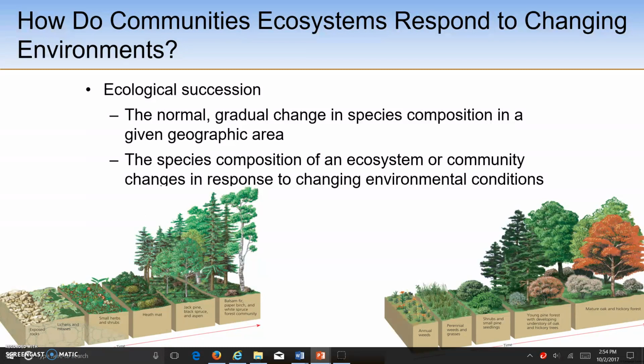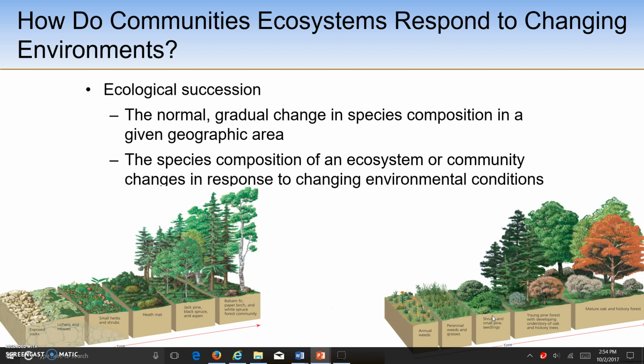A good example of where this would occur is when a glacier retreats back up the valley to where it originally starts. As it retreats, it exposes a lot of barren rock material without soil and nutrients present. Over time, you would see lichens and mosses start to grow, then small herbs and shrubs, and then more plants and biodiversity would occur over hundreds and thousands of years.